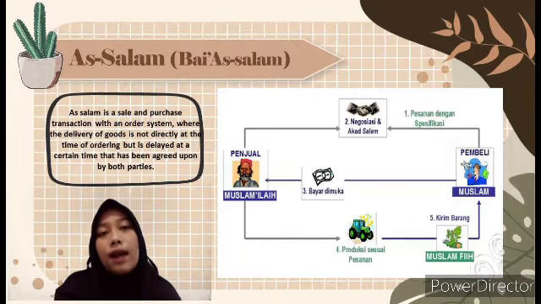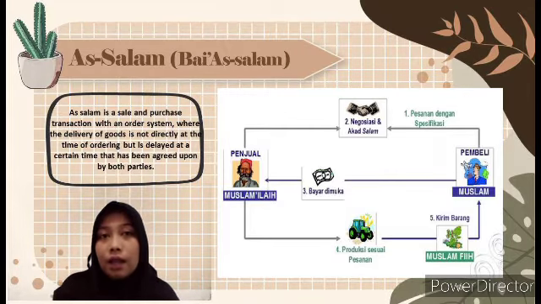The flow of simple Salam is, first, the consumer or muslam ilaih places an order with the specification of the desired good in terms of shape, size, material, and so on. Second, the consumer or muslim negotiates and makes a Salam contract with the seller or muslam ilaih to find agreement.